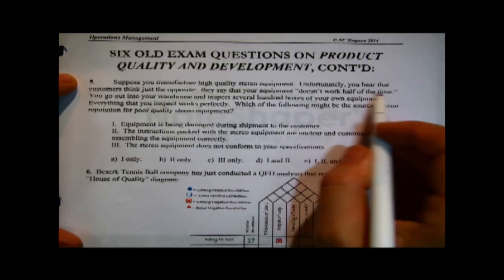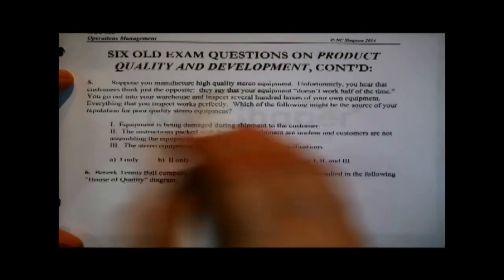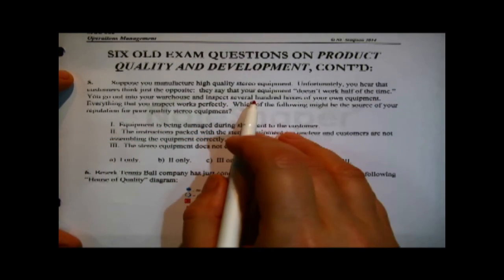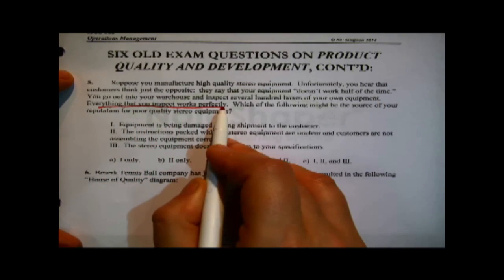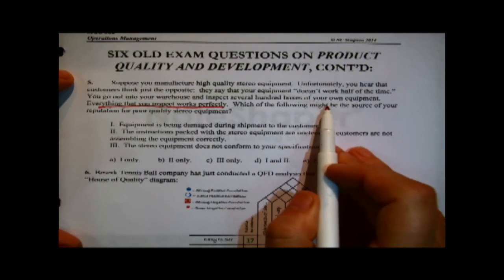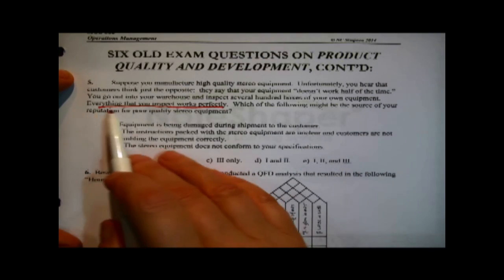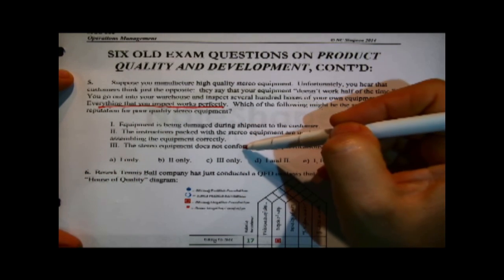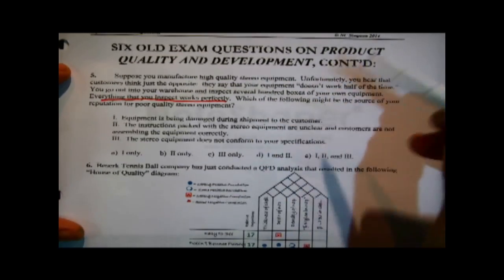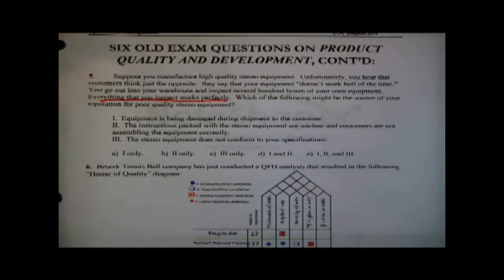Suppose you manufacture high-quality stereo equipment. That's nice. Unfortunately, you hear the customers think just the opposite. They say your equipment doesn't work half the time. Okay, you go into your warehouse and inspect several hundred boxes of your own equipment. Everything that you inspect works perfectly. Which of the following might be a source of your reputation for poor quality stereo equipment? It's really triple true false. There are 3 possible things volunteered here. We'll take them one at a time.